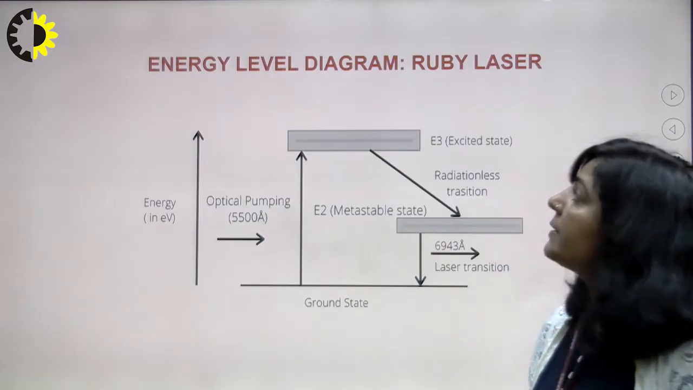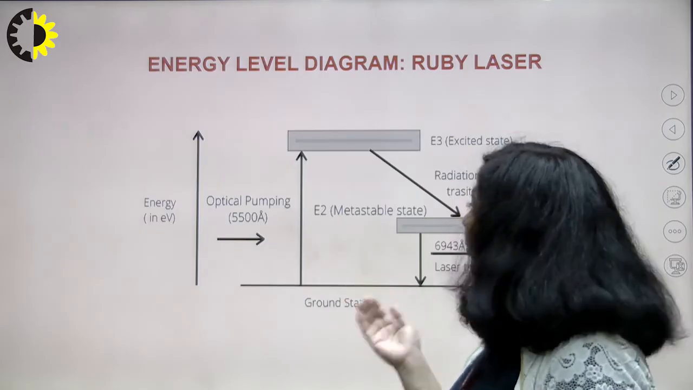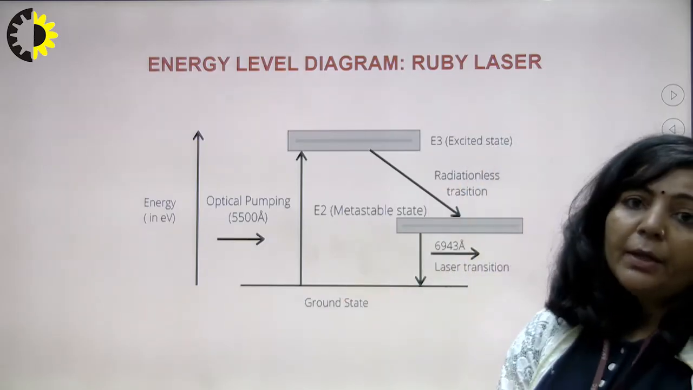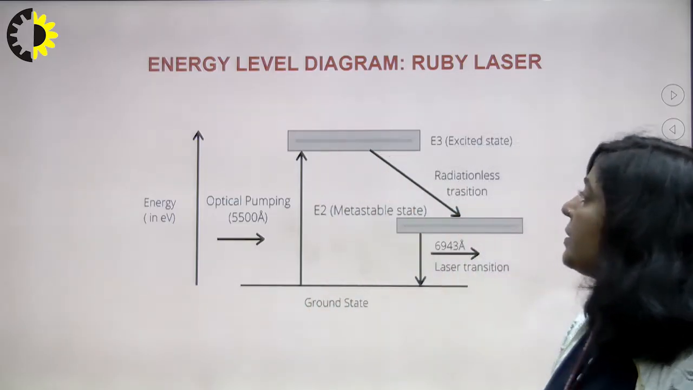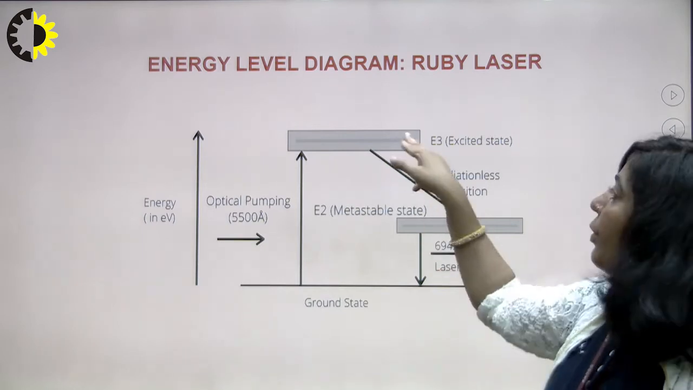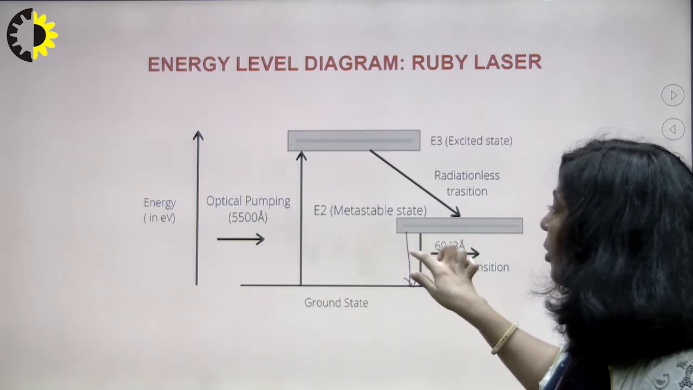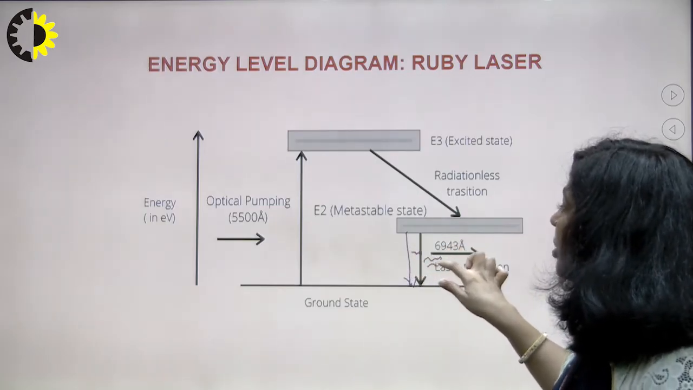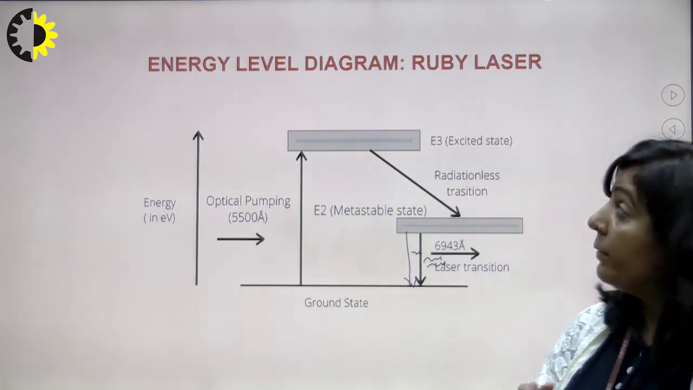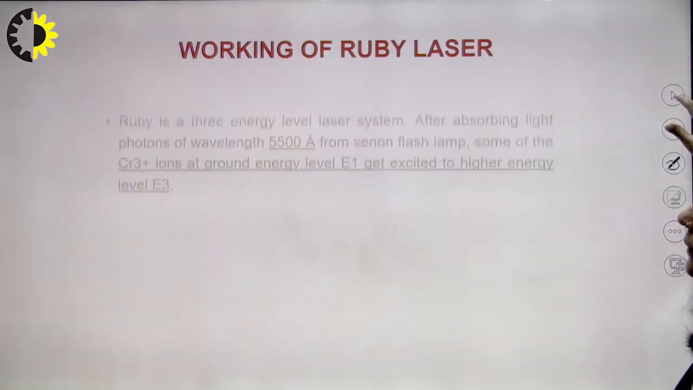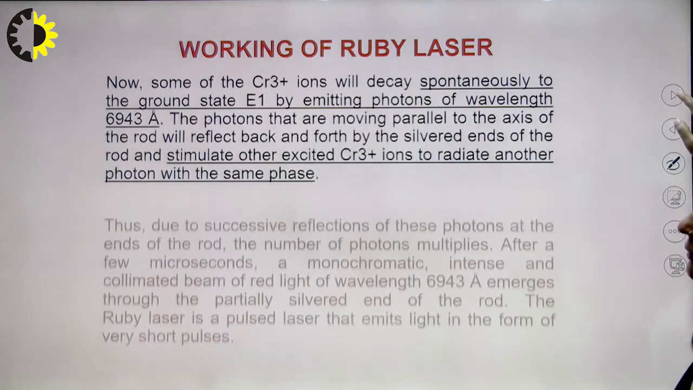Let me conclude this energy level diagram of the ruby laser. There are 3 energy states: ground, metastable and excited state. The first transition is the pumping transition from 1 to 3. The second one is a radiation-less transition from 3 to 2. After this, there will be a transition from 2 to 1. First you will get spontaneous emission, then it will convert into stimulated emission. So in this way you get a laser beam through this ruby laser. These are the steps which I have already explained with the help of the energy level diagram.